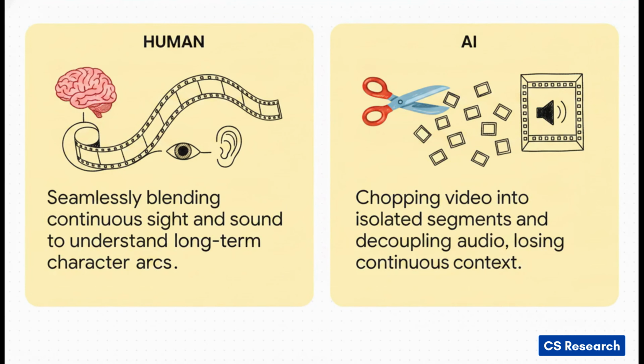Well, the answer actually lies in how AI is currently trained to watch videos. When we sit down for a movie, we just seamlessly blend continuous sight and sound, right? But current AI pipelines use this completely disconnected approach. Imagine trying to understand a movie if it was chopped up into tiny, isolated 10-second clips, and, get this, the audio was playing in a totally different room. That's exactly what the AI is doing. It processes these modalities in entirely different spaces, so it only ever focuses on short, hyper-localized events.